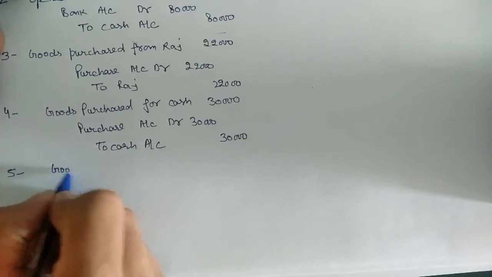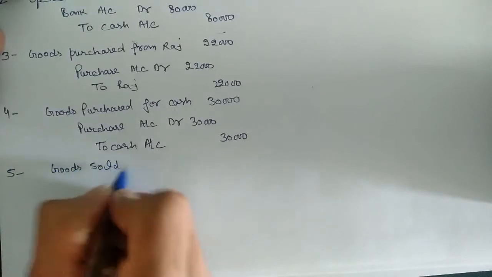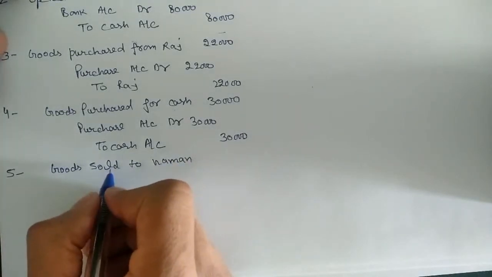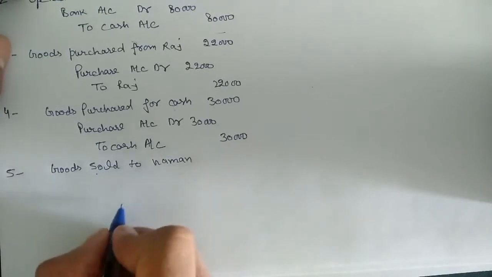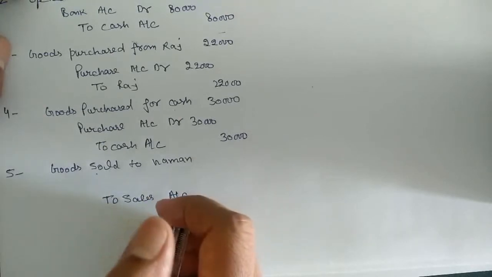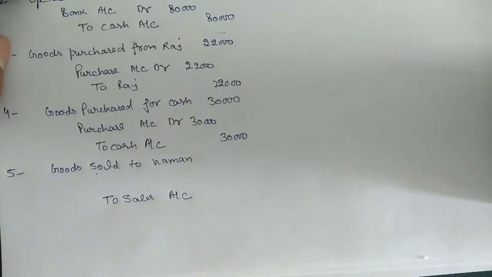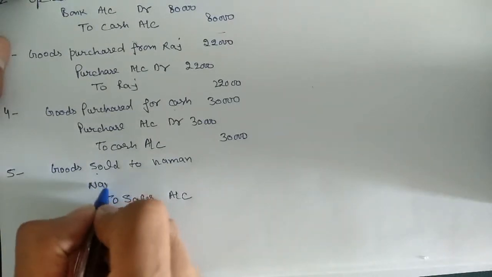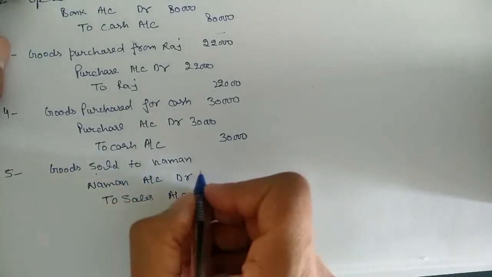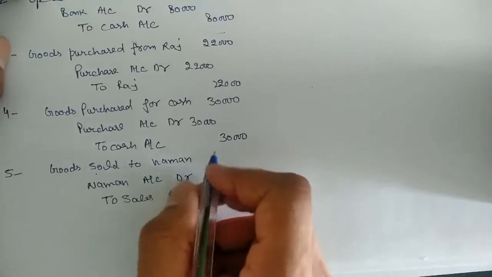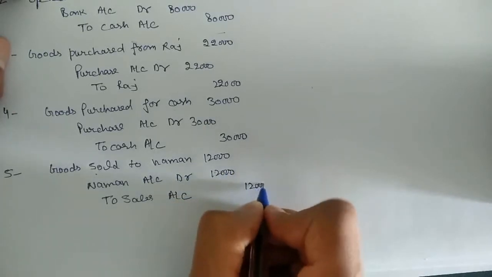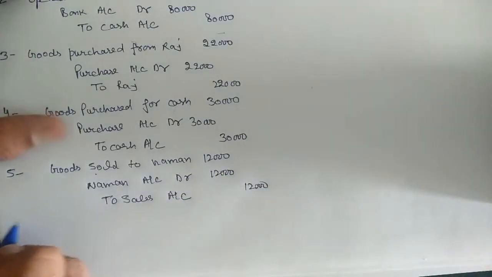Next entry is goods sold to Naman. We sold goods but we don't know the name of the goods we sold, so we will take it as sales, to sales account, and we did not receive any cash or cheque for this, so we will take Naman account debit. So it is a credit transaction and the amount of sale is 12,000. So entry will put this 12,000. Clear?